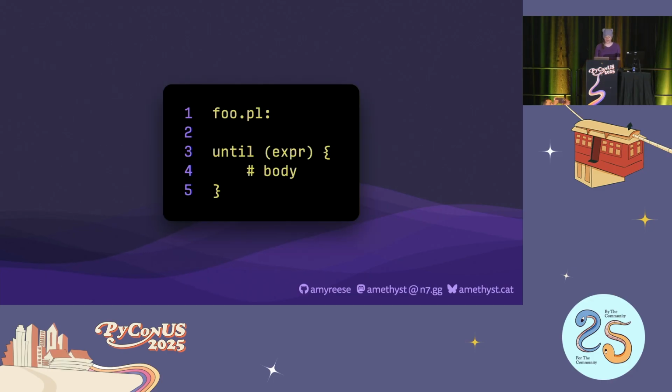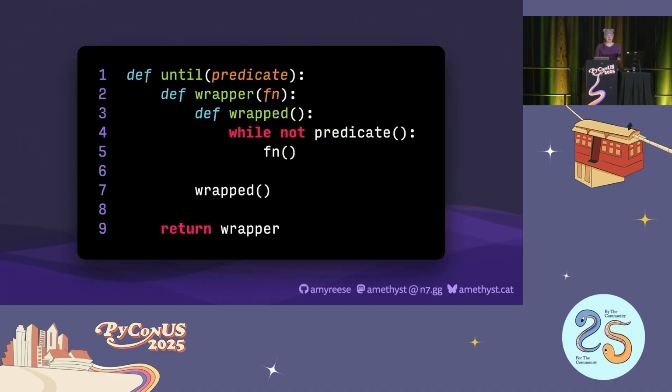Now, a quick side note. One of the first programming languages I learned as a kid was Perl. It has a few variants of loops that invert the expected conditions of the loop expression. The until loop is the inverse of the while loop, and it will repeat the body of the loop until the expression evaluates true, rather than looping until it's false. I think that's kind of neat. So I made it in Python.